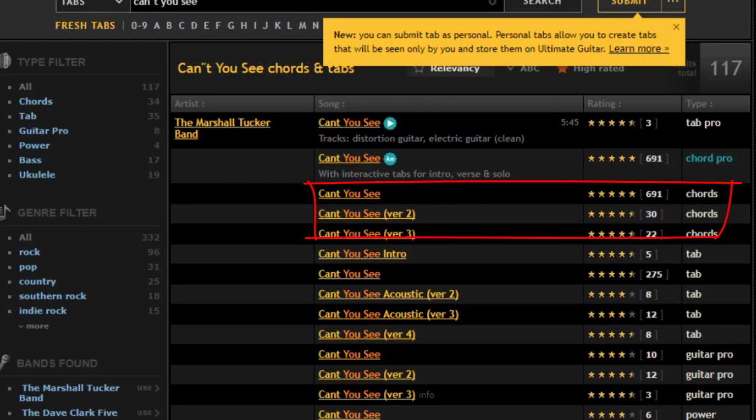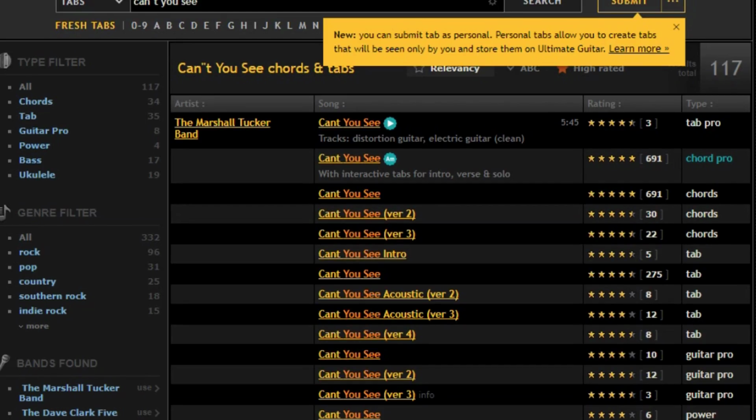Okay? Now, Tab Pro and Chord Pro up here, these are specific to Ultimate Guitar. You can pay a certain amount of money, and you can get a little bit nicer looking chart, which we haven't looked at yet, but we will. Down here, the one you want to start with is just chords, and I'll show you that. And then Tab if you want to do what we're going to talk about a little bit later. So we're going to come back to all of this, and I'm going to explain this to you. But let's just look at this.